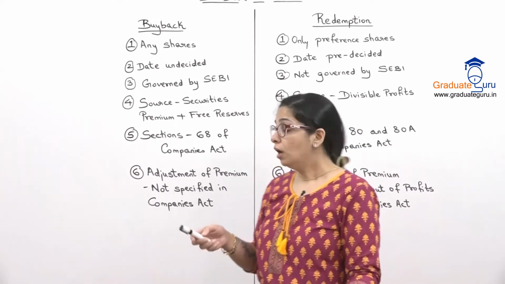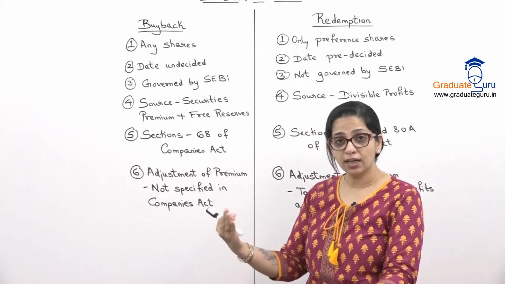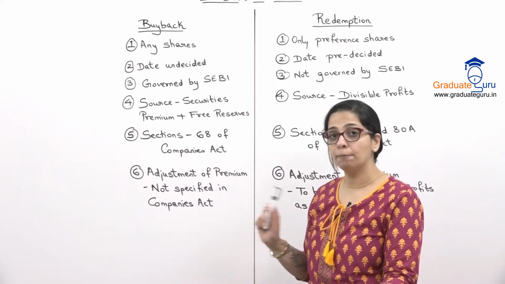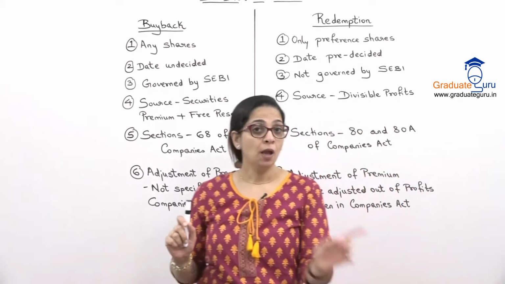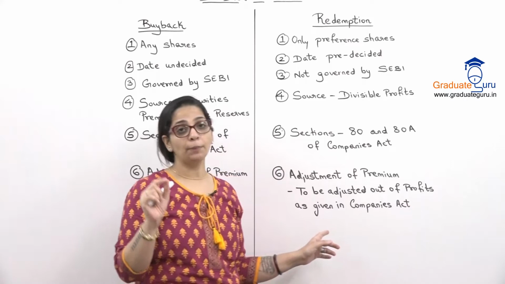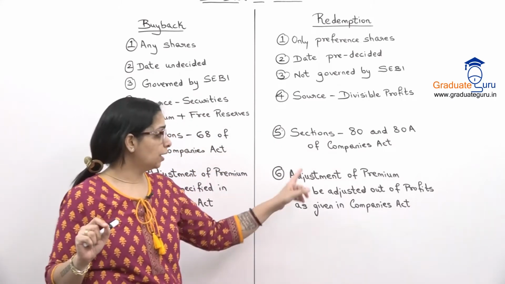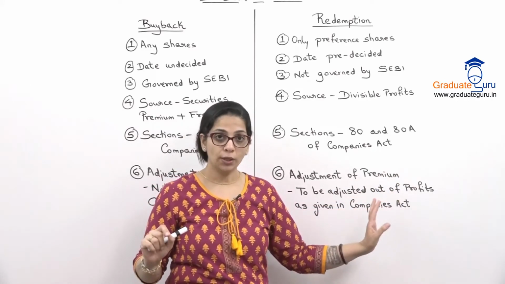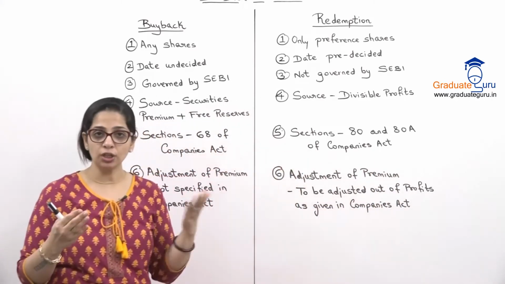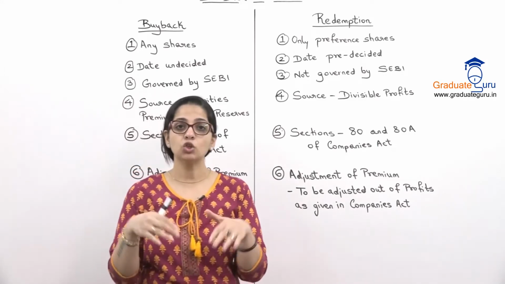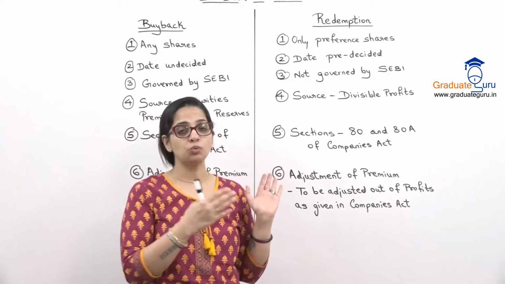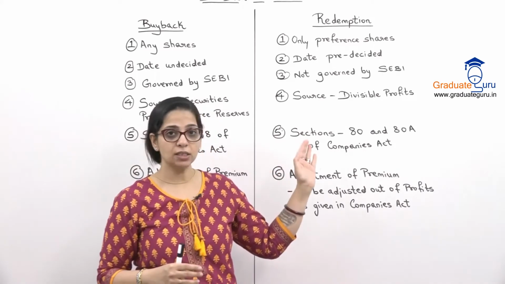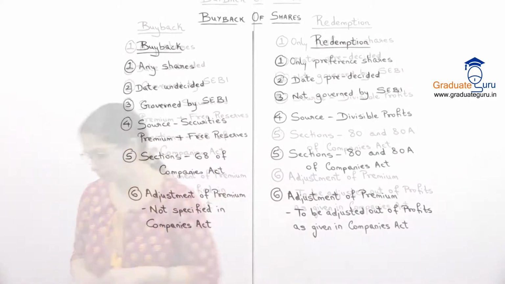Okay, so that premium कहाँ adjust करना है, कौन से account से premium निकालना है, वो buyback के लिए Companies Act में नहीं दिया गया है. But for redemption, the Companies Act specifies that the premium has to be adjusted out of profits. Okay, so this is basically a distinction between redemption and buyback. Because you've done redemption earlier, I just wanted to give you a picture that how it is different from buyback. Just take this down and then we'll go ahead further.